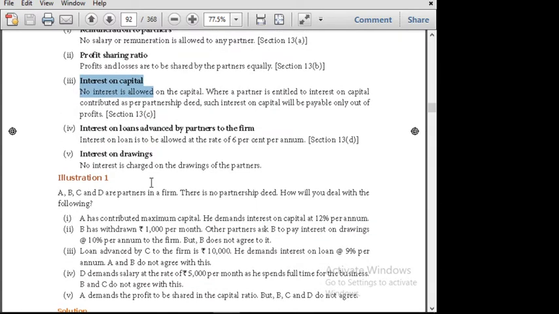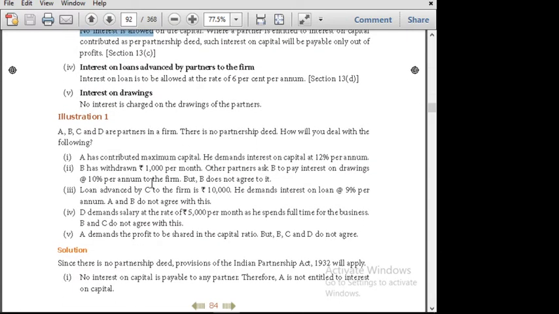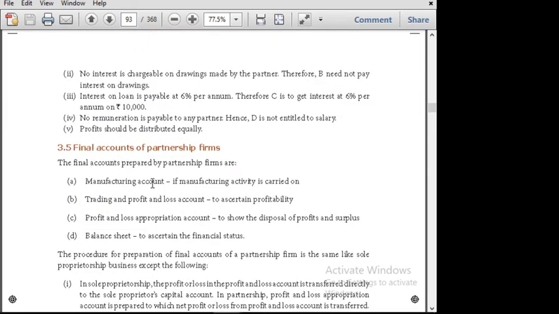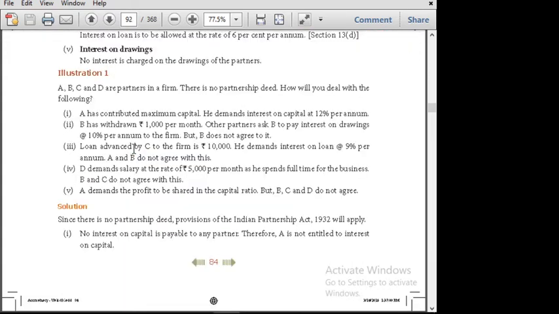No salary or remuneration is allowed to any partner. So your answer will be: no remuneration is payable to any partner. Hence D is not entitled to salary. Why is remuneration not provided? Because there is no partnership deed, so no remuneration is provided.